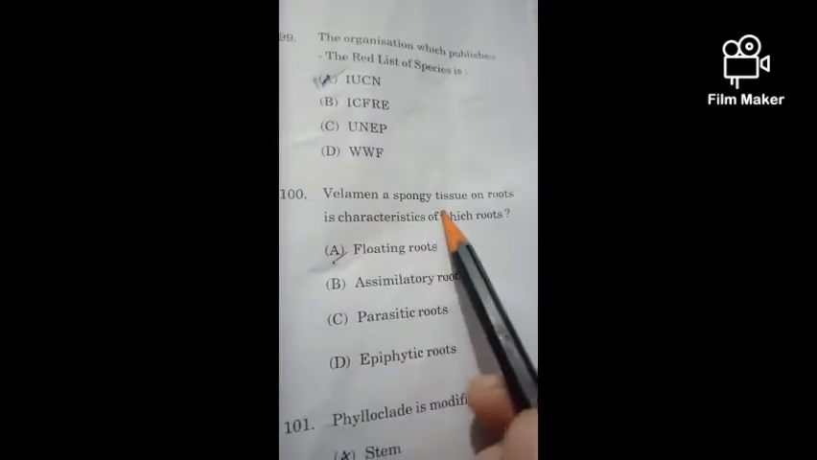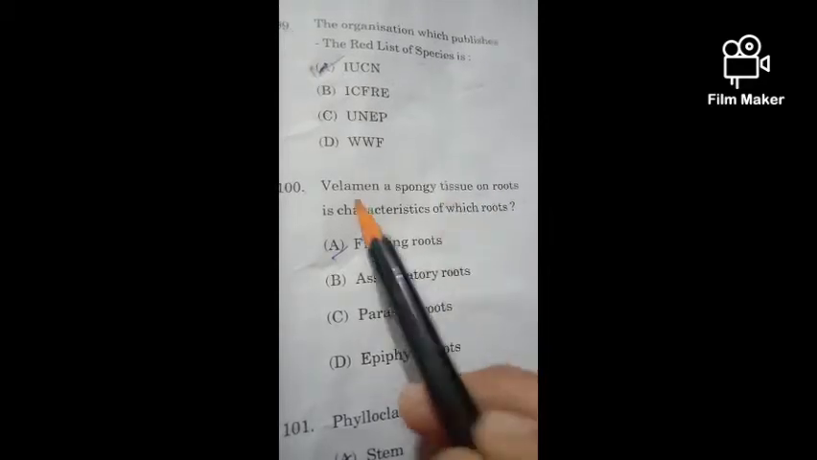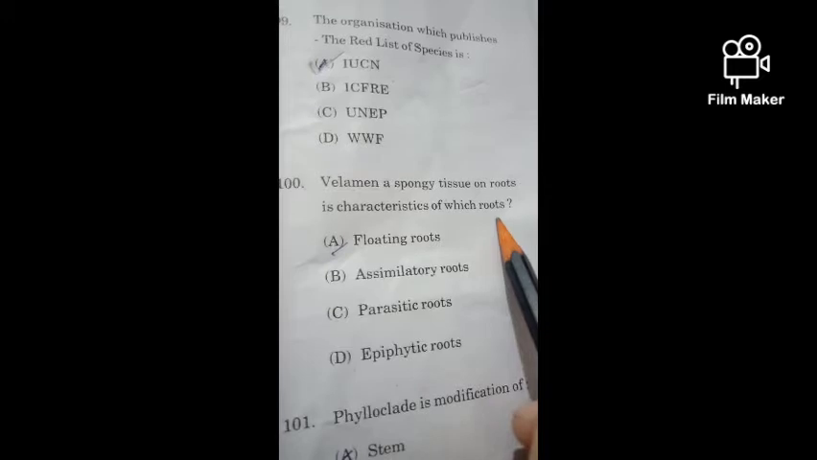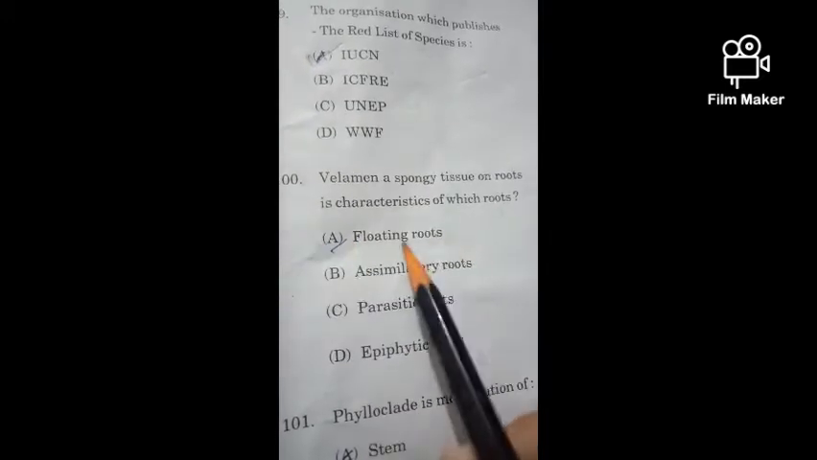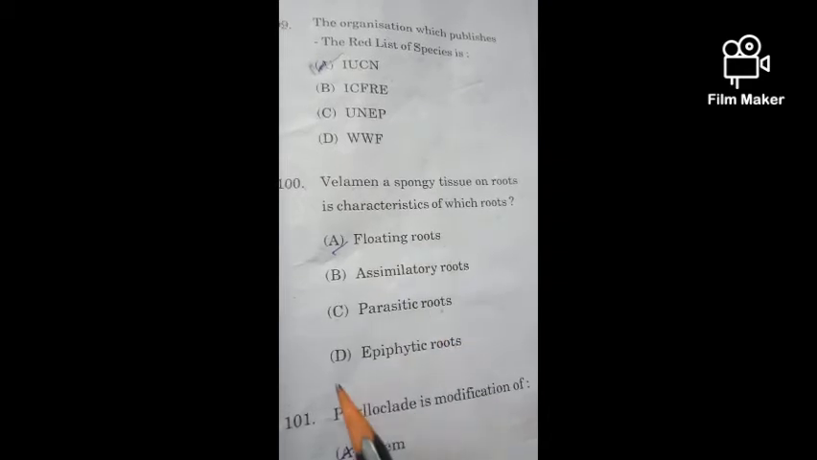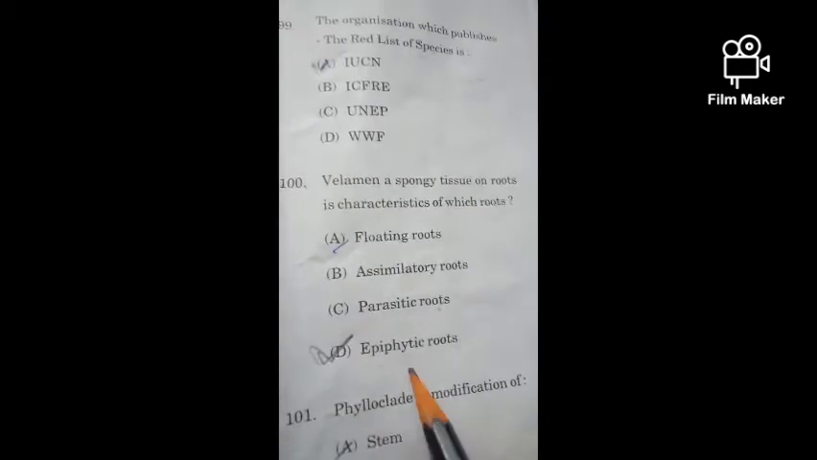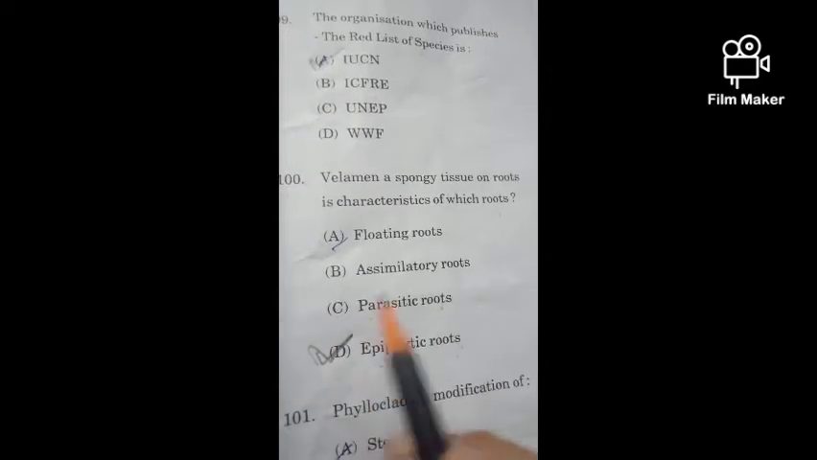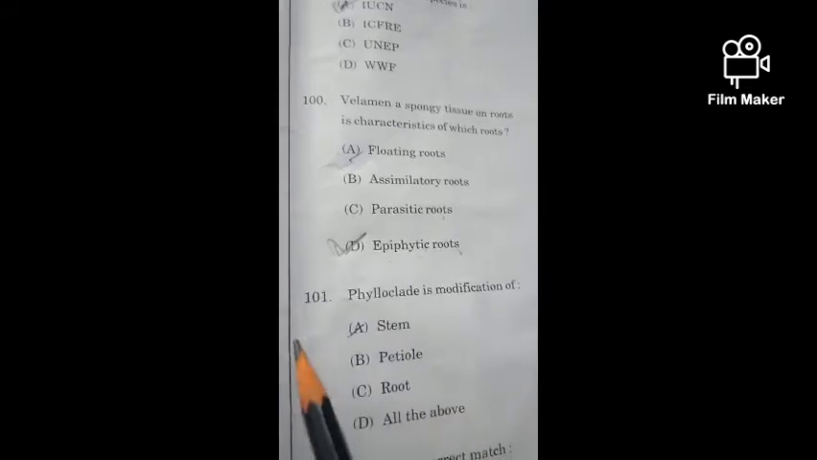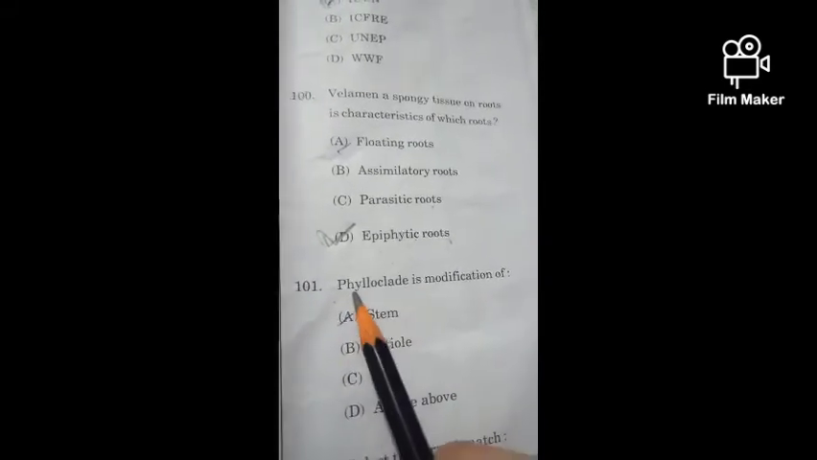Now the question number 100. Velamen, a spongy tissue on roots, is a characteristic of which roots? Options are floating roots, assimilatory roots, parasitic roots, or epiphytic roots. So its correct option is option number D, epiphytic roots, which grow on other plants.